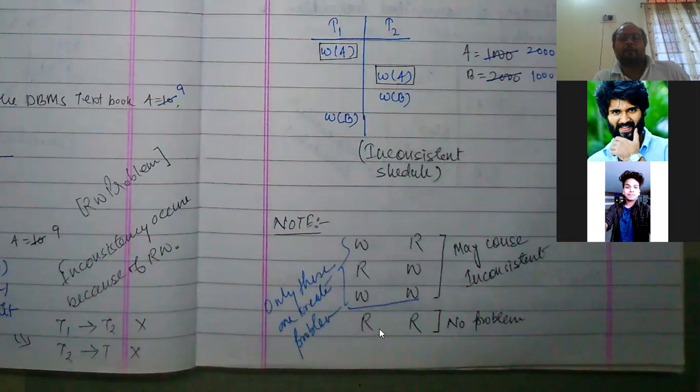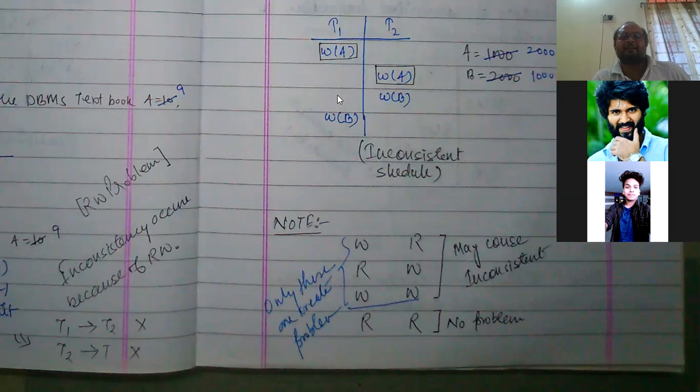But if one transaction is performing a read operation and another transaction is performing a read operation, there is no chance of conflict, because whether it commits or rolls back, the other transaction will not be dependent on it. Suppose transaction T1 is performing only a read operation on data item A, and T2 is also performing a read A operation on data item A. Neither is performing any write operation on that data item.